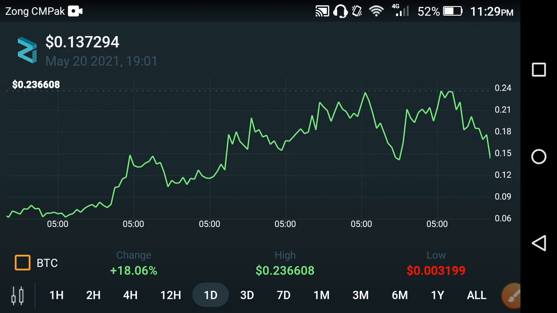So why do you decide to sell Zilliqa? Absolutely, now it has started moving upwards. So it's time to make a profit with Zilliqa, friends. So please don't make this mistake and be safe from loss. It's time to hold, not to sell, friends.